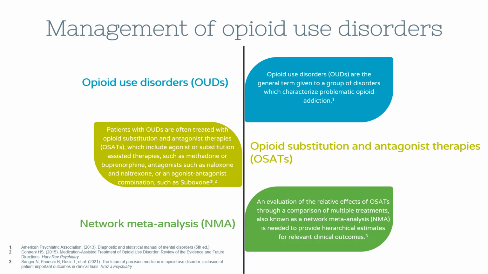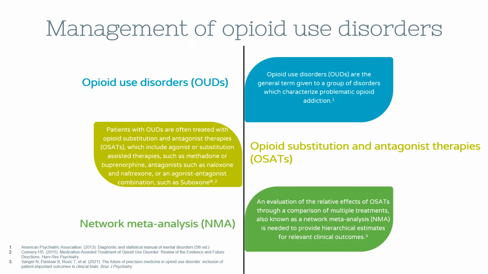Opioid use disorders are the general term given to a group of disorders which characterize problematic opioid addiction. Patients with OUDs are often treated with opioid substitution and antagonist therapies, or OSATs, which include agonist or substitution-assisted therapies like methadone and buprenorphine, antagonists like naloxone and naltrexone, or agonist-antagonist combinations such as Suboxone.